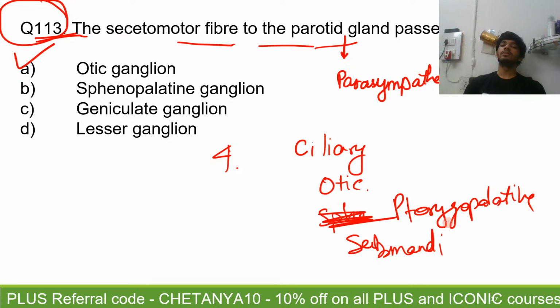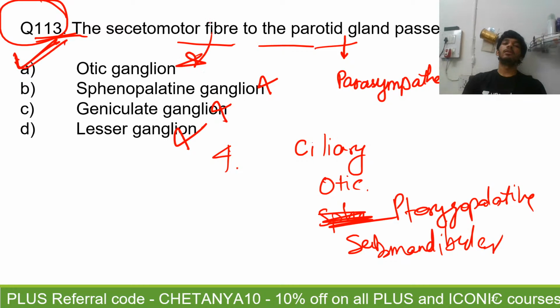So the geniculate ganglion is not a parasympathetic ganglion. There is no lesser ganglion which is parasympathetic, and there is no sphenopalatine ganglion which is parasympathetic. The only answer is option A, the otic ganglion. You could have done this by elimination. It will not be B, it will be option A, otic ganglion.